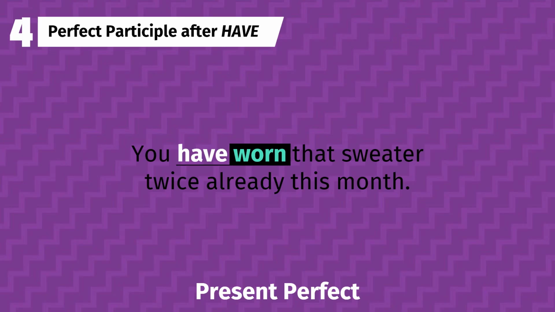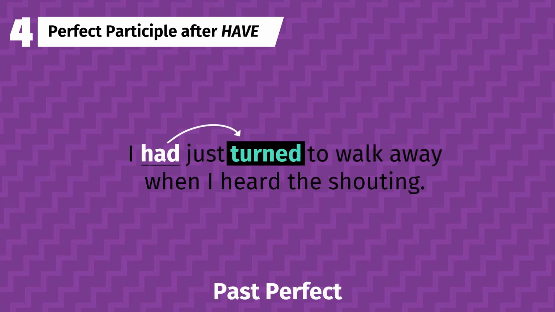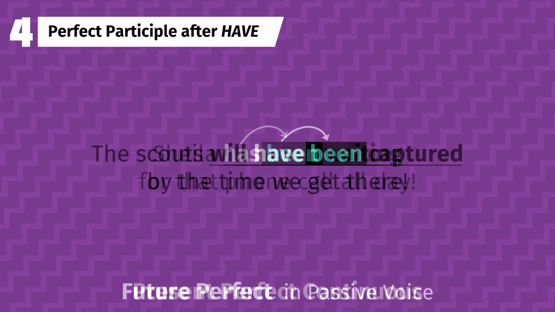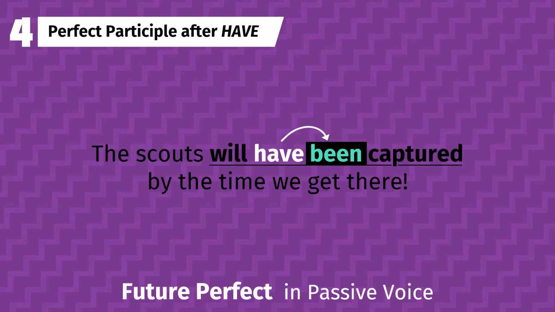4. In perfect tenses, the verb that takes on the perfect participle form is whichever verb follows the auxiliary have, or has, or had. This is usually the main verb, but not always. For example, in perfect continuous tenses, the verb that follows have is be, which takes on the perfect participle form of been. Incidentally, the same is true for perfect tenses in the passive voice.